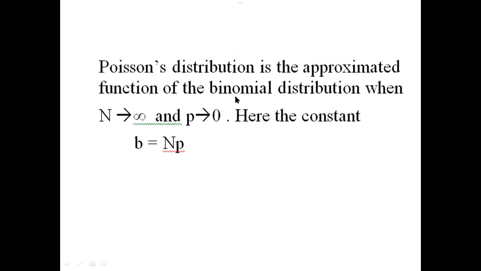The Poisson's distribution is the approximated function of the binomial distribution when n tends to infinity and p tends to 0.